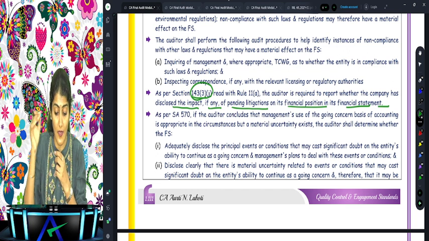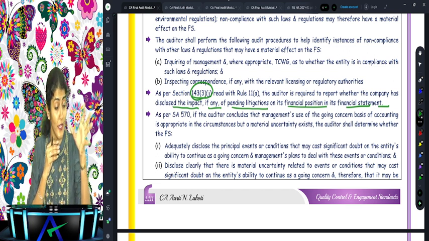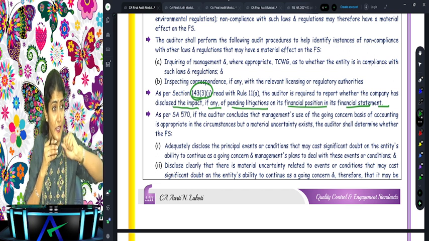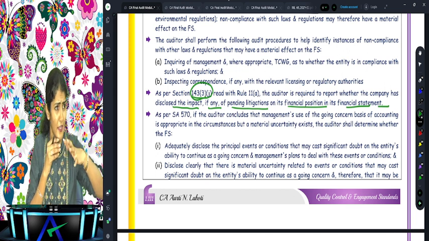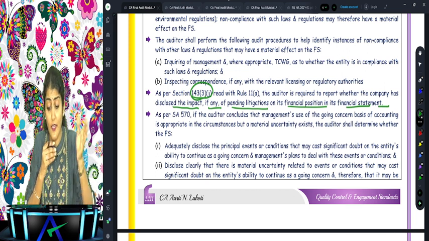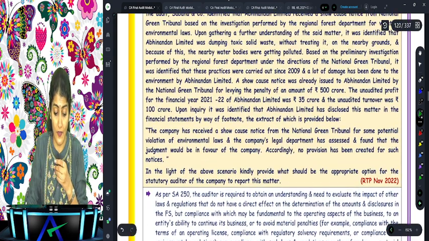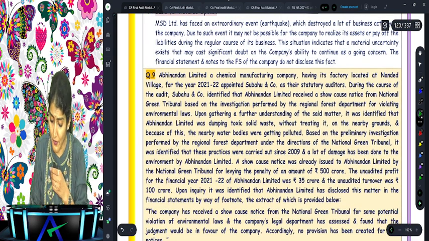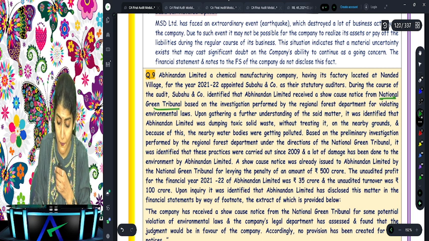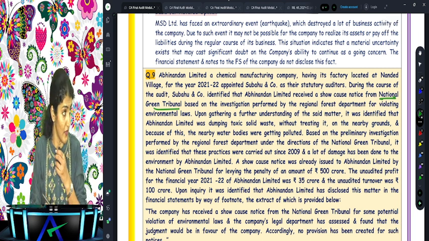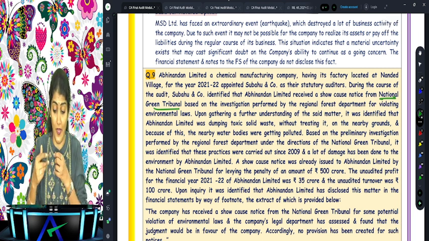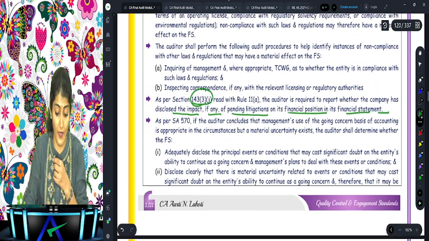Pending litigation means contingent liabilities and fighting in courts of law. Do you remember the National Green Tribunal and the regional forest department question? There was non-compliance, and litigation going on against the company.